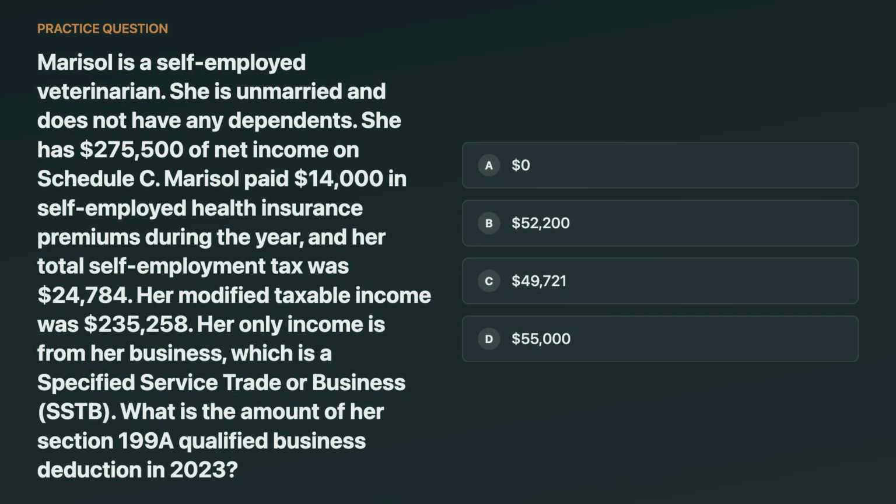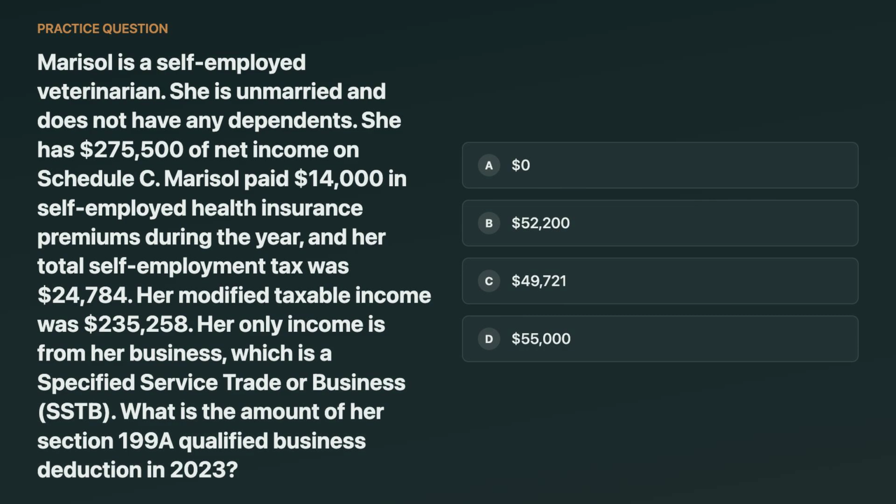Marisol is a self-employed veterinarian, single, with $275,500 of net Schedule C income. After adjustments, her modified taxable income is $235,258. Her business is a specified service trade or business. What is her Section 199A deduction for 2023? The choices include zero or amounts around $50,000 to $55,000. Think about the SSTB rule and the income thresholds.